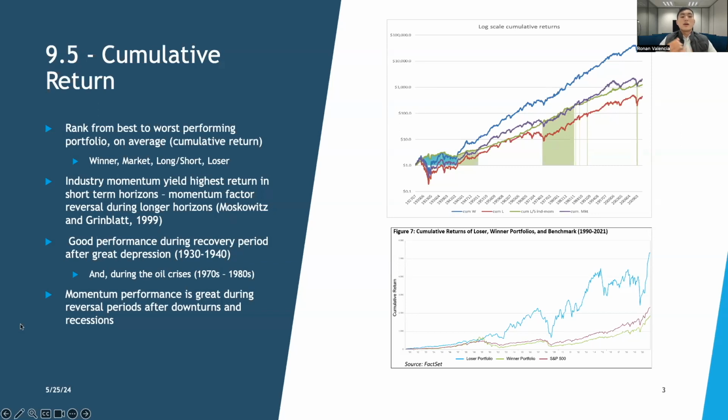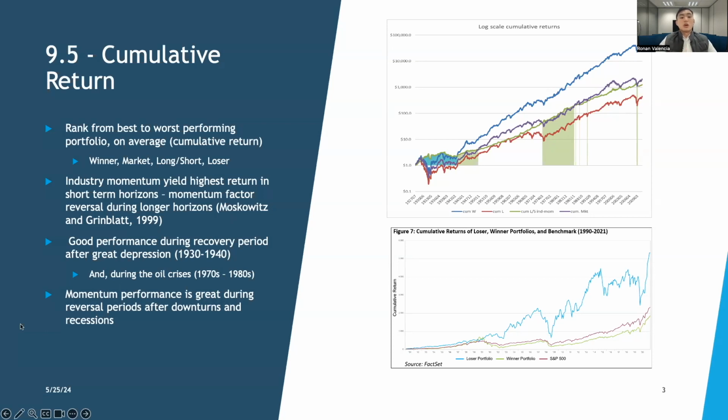performance are winner, market, long-short, and finally losers. The green and blue highlights indicate when the long-short strategy portfolio has outperformed the market and all other portfolios respectively. We can also infer from the graph that the long-short portfolio performed well during recovery periods such as the Great Depression and during the oil crises.